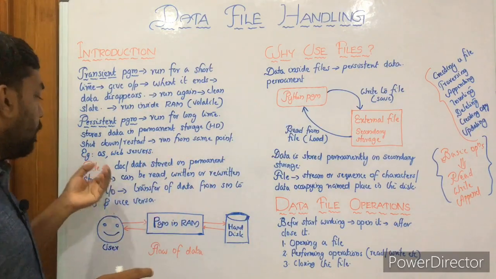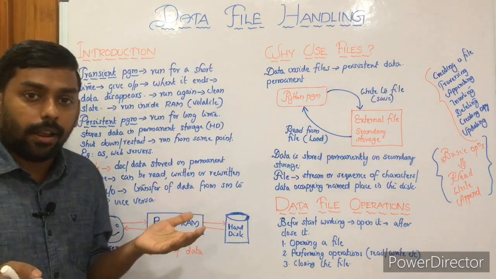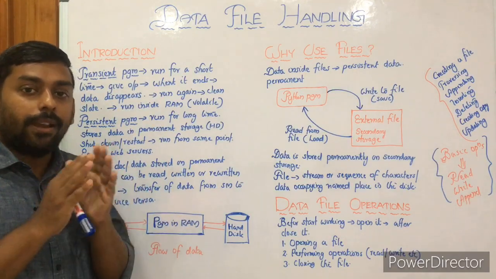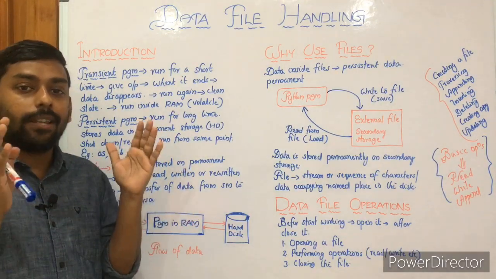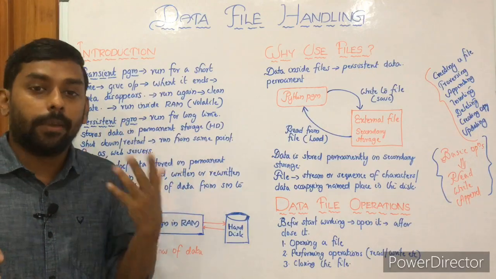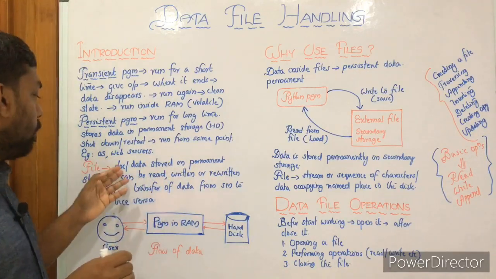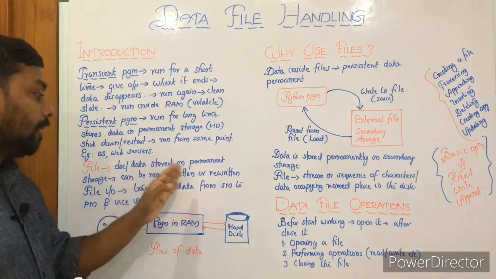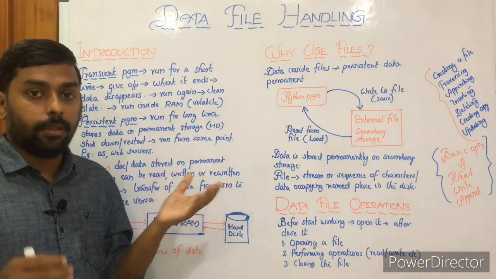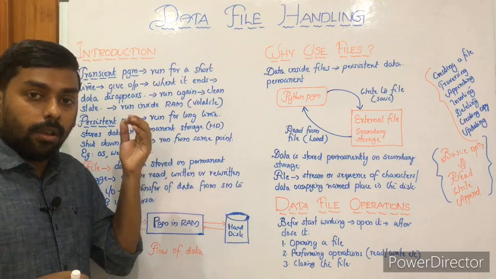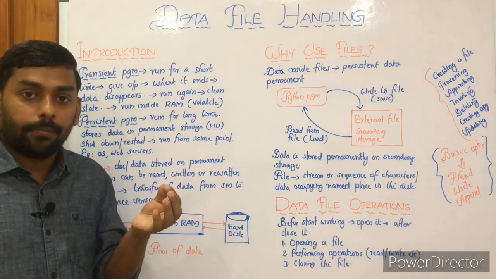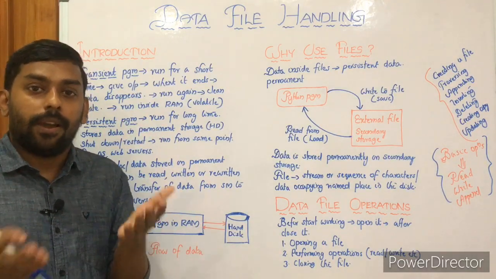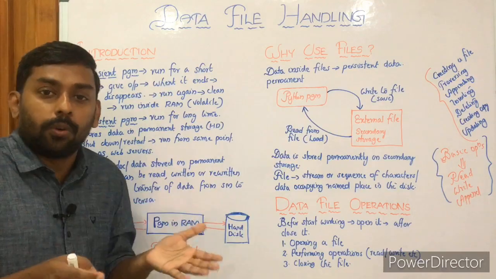Then what is a file? A file is a storage place, or a data document that is stored permanently. That's what a file is. A document or data stored on permanent storage can be read, written or rewritten based on our need. So a file is nothing but a document. It can be our input, and it can be our output, whatever it is.